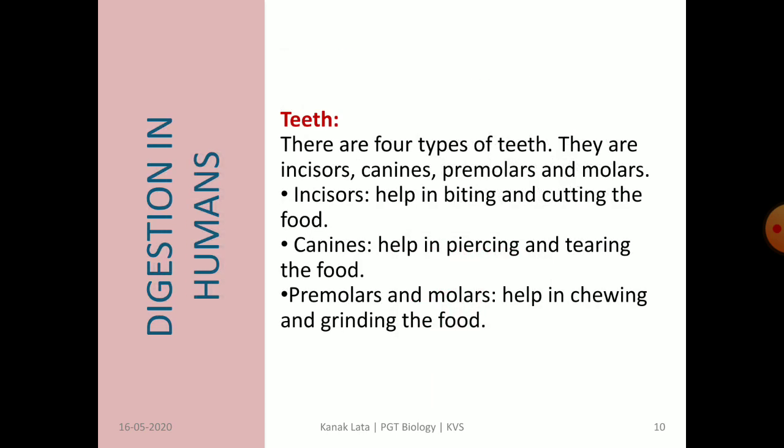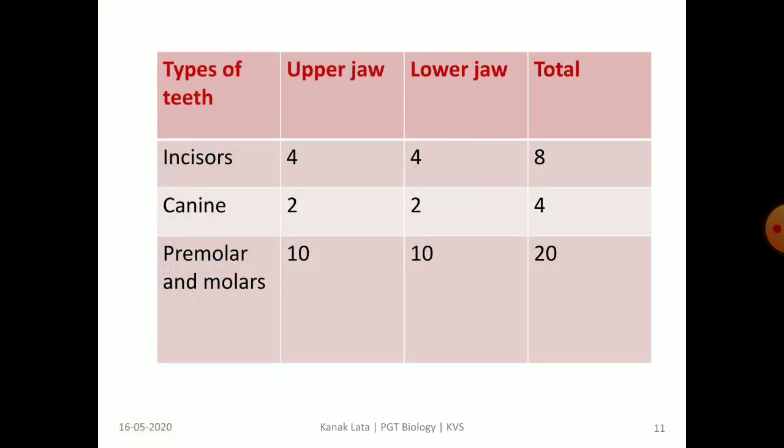Now we will learn about teeth. There are 4 different types of teeth present in human beings. They are incisors, canines, premolars and molars. Incisors help in biting and cutting. Canines help in piercing and tearing, and premolars and molars help in chewing and grinding of food. This is the table showing different types of teeth in upper and lower jaw.